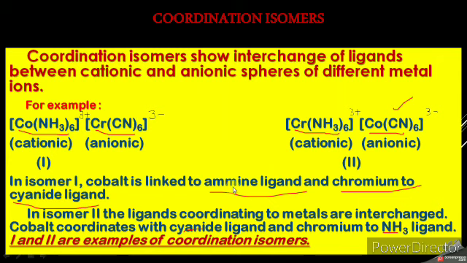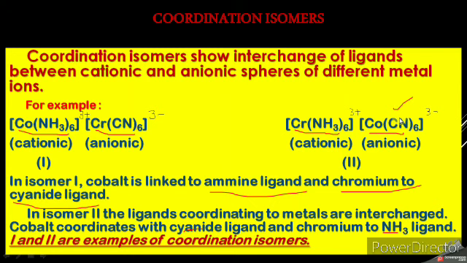In isomer 1, cobalt is linked to the NH3 ligand, while chromium is linked to the cyanide ligand. In case of the second isomer, chromium is linked to the ammonia ligand, and cobalt is linked to the cyanide ligand.